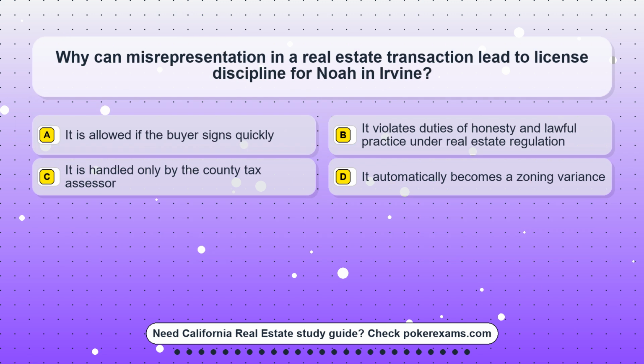Question 20. Why can misrepresentation in a real estate transaction lead to license discipline for Noah in Irvine? Option A. It is allowed if the buyer signs quickly. Option B. It violates duties of honesty and lawful practice under real estate regulation. Option C. It is handled only by the county tax assessor. Option D. It automatically becomes a zoning variance.